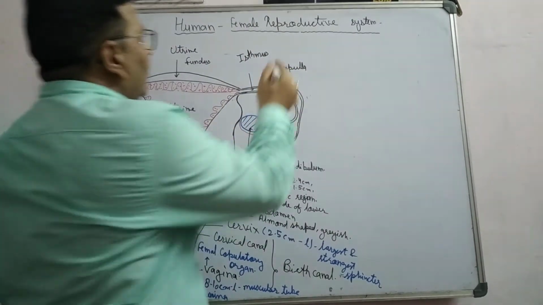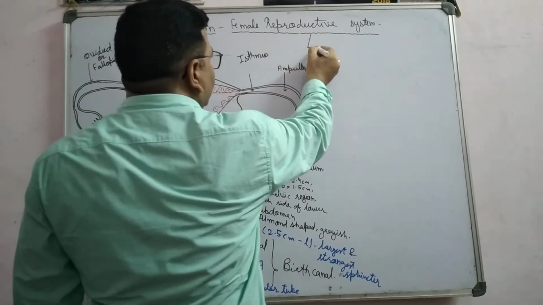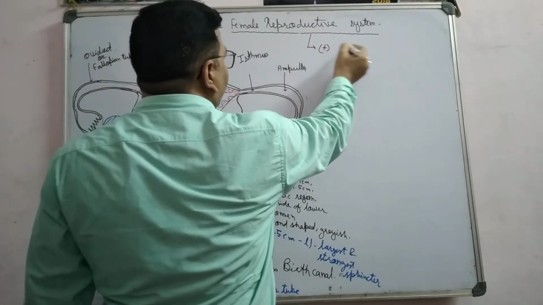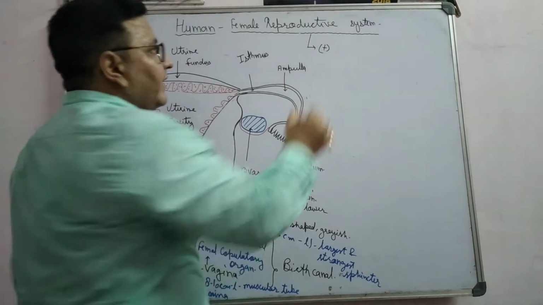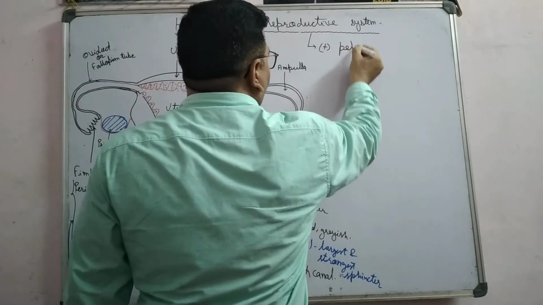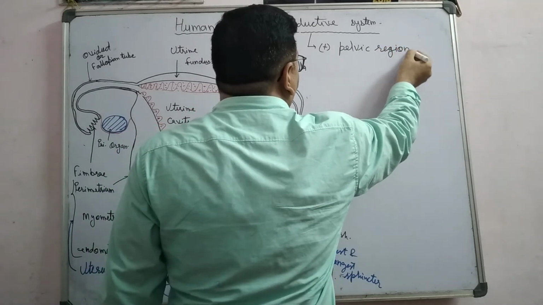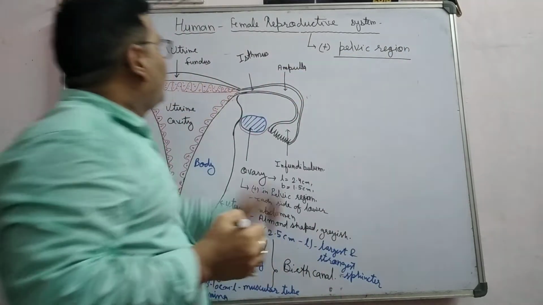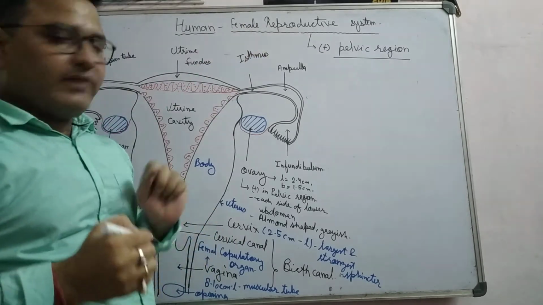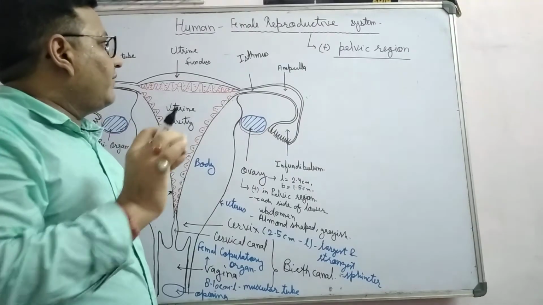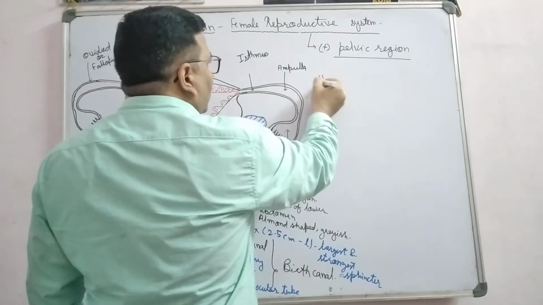First thing, the location of this female reproductive system. In which region is it present? Pelvic region. Female reproductive system is present in the pelvic region. You have to know this very well. Then the first part, ovary.